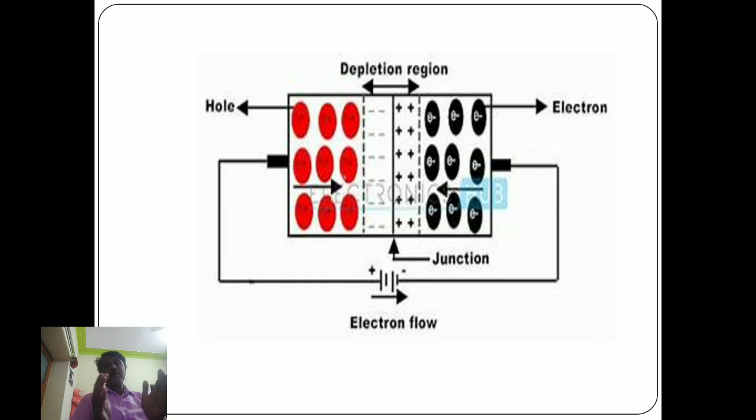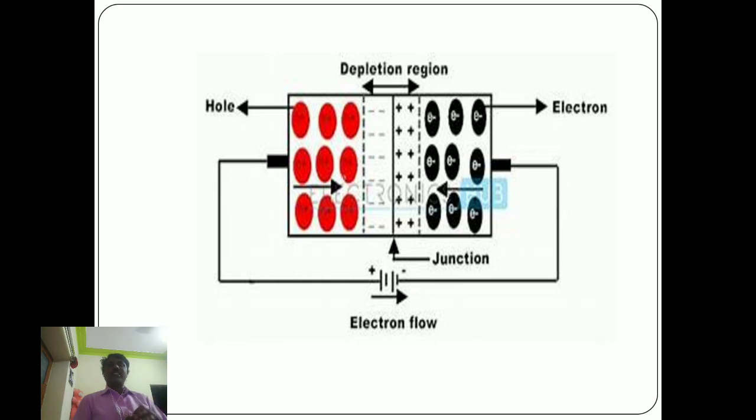When a sufficient number of donor and acceptor ions are uncovered, further diffusion is prevented. The positive charge on the n side and the negative charge on the p side create a potential across the junction that opposes the flow of carriers. What is this space charge region of the barrier potential in the case of an abrupt p-n junction? When an abrupt p-n junction is formed between the p and n regions, there is a concentration gradient of the charge carriers on either side of the junction.